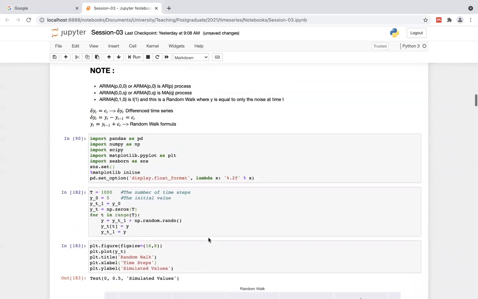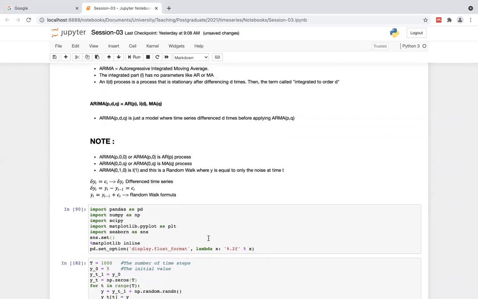Why are we discussing this random walk? What's the purpose of discussing it? Because in this ARIMA model, basically three terms are there. One is the AR model, the autoregressive model. Autoregressive in the sense that we totally depend on the previous data in order to predict the next value, what happens in the next time step.